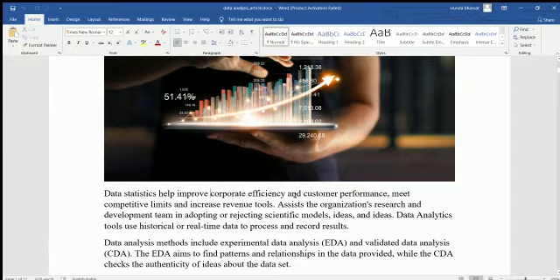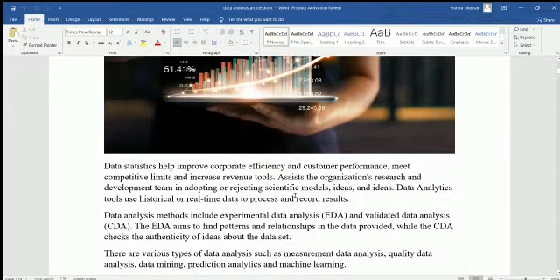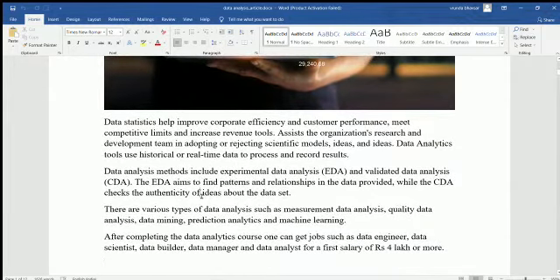Okay, it assists the organization's research and development team in adopting or rejecting scientific models and ideas. How scientific people research about that and how they go through the data analysis field. Data analysis tools use historical or real time data to process and record results. Okay, it is also used in real time processes. We know how the share market works and how trending works, all these things.